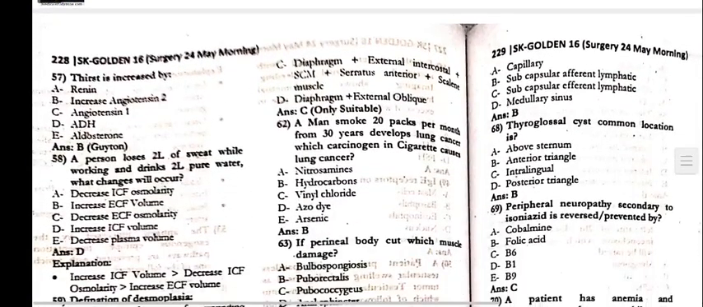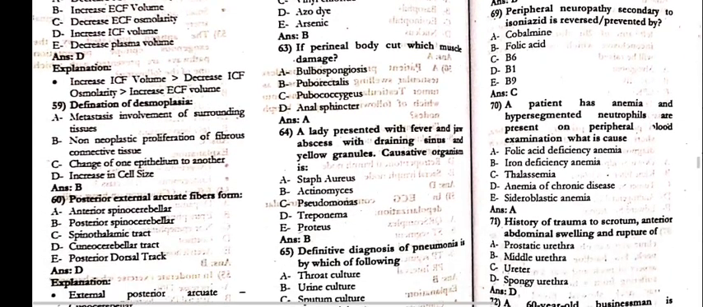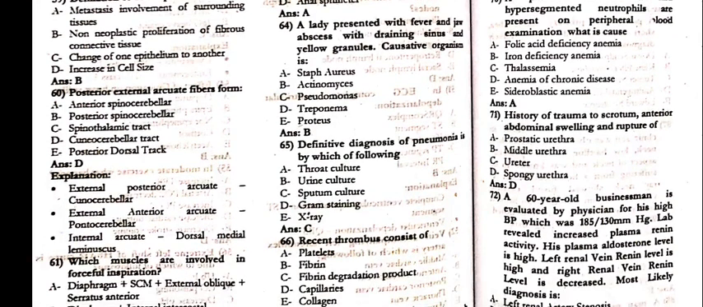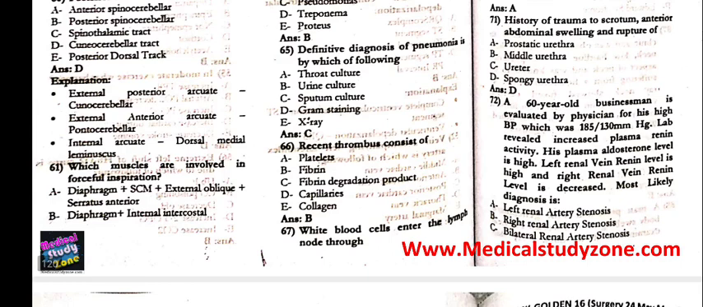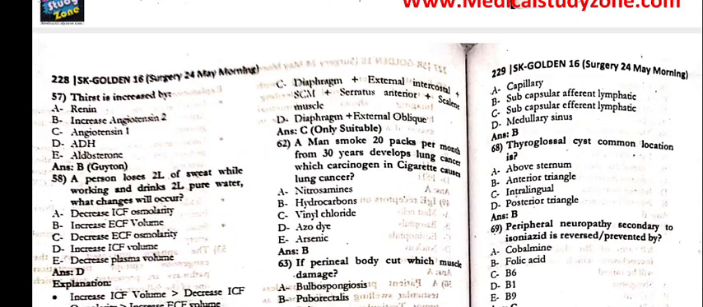57. Thirst is increased by the increased angiotensin 2. 58. A person loses 2 liter of the sweat while working and drinks 2 liter pure water. What changes will occur? Increase in the ICF volume in this particular case. 60. Posterior external arcuate fibers form the cuneocerebellar tract. 61. Which muscles are involved in the forceful inspiration? That is diaphragm plus external intercostal, SCM, serratus anterior and sacral muscle.